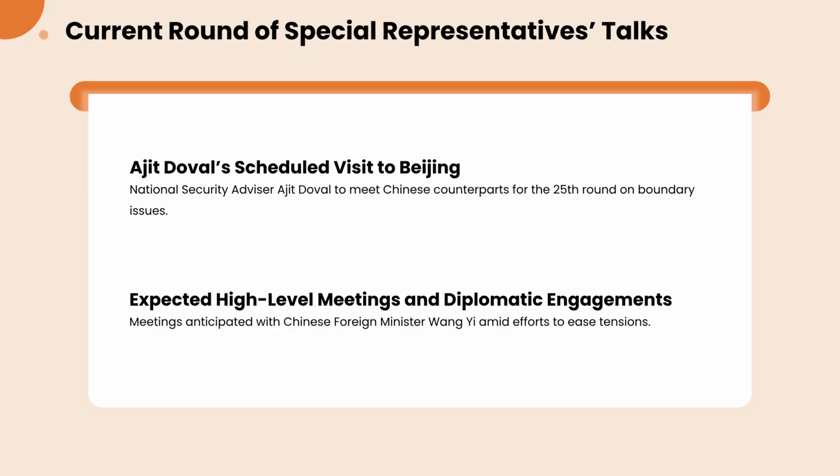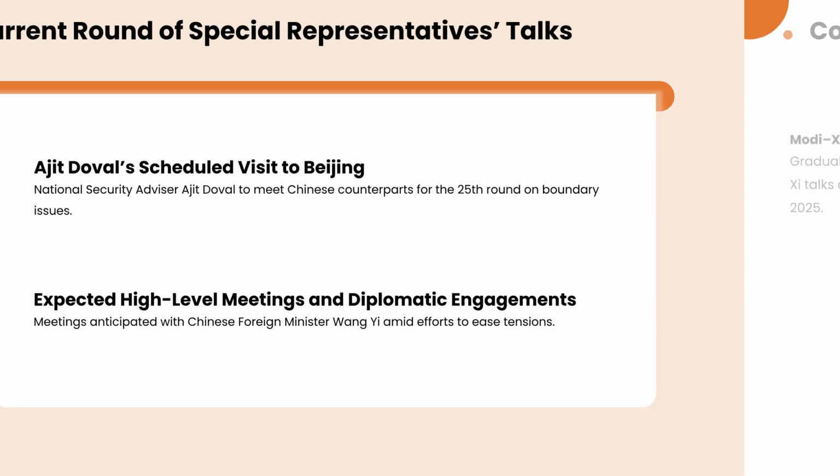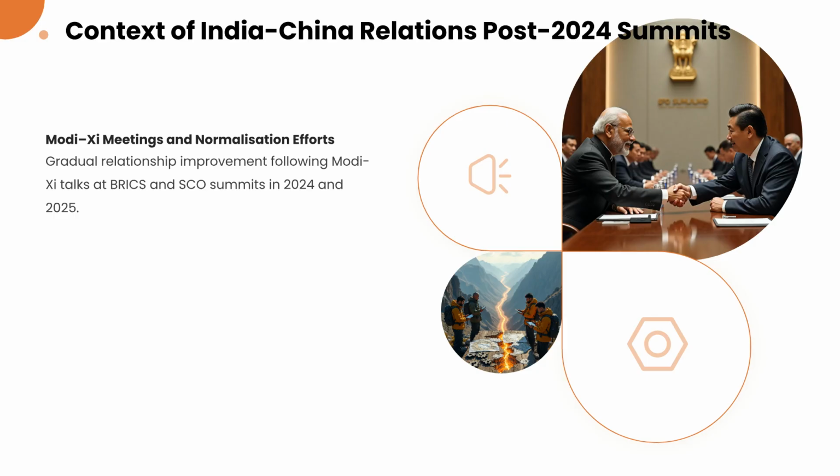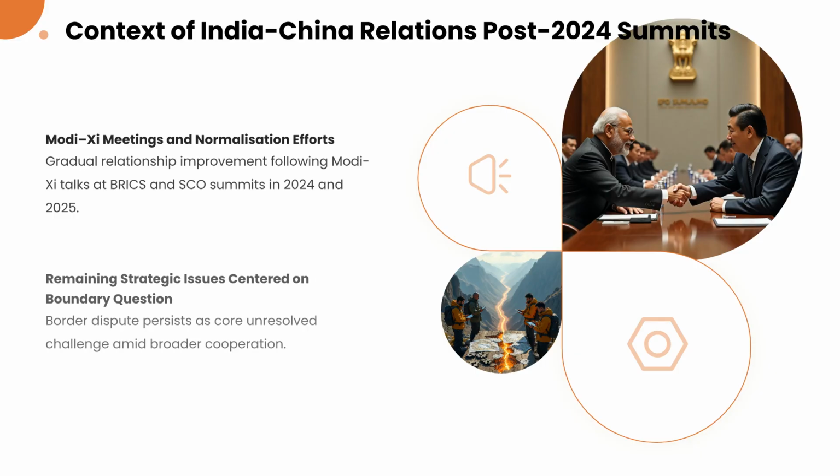National Security Advisor Ajit Doval is scheduled to visit Beijing for the 25th round of talks on boundary issues. These diplomatic engagements are anticipated to include meetings with Chinese Foreign Minister Wang Yi, as both nations seek to ease border tensions. Following summits in 2024 and 2025, there have been gradual efforts to normalize relations between Prime Minister Modi and President Xi. Despite this broader cooperation, the border dispute remains the core unresolved strategic challenge.